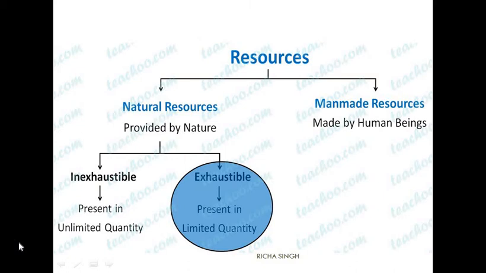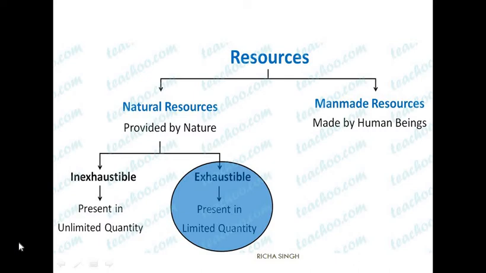So let's start. You all know the resources are provided by nature. They are said to be natural resources like air, water, sunlight, forest, coal, petroleum, natural gas, minerals, etc. These all are natural resources. And the resources which are made by man, they are known as man-made resources.